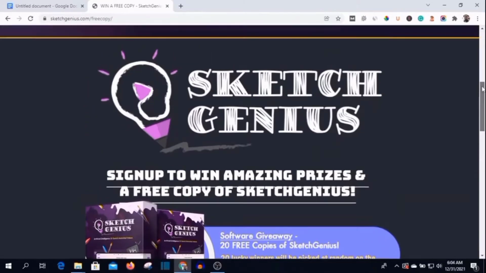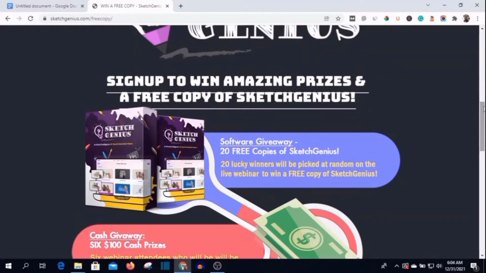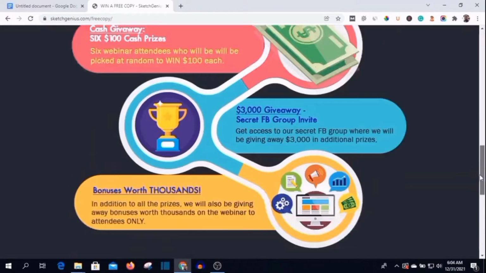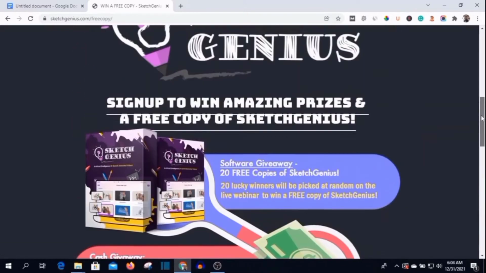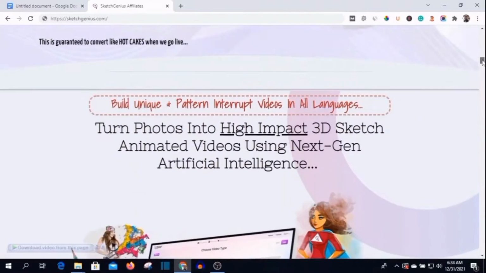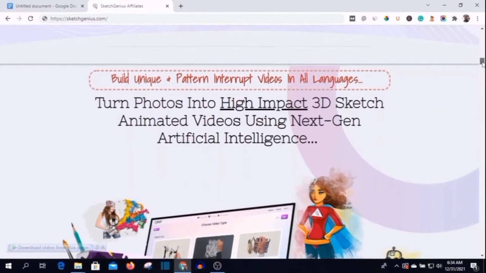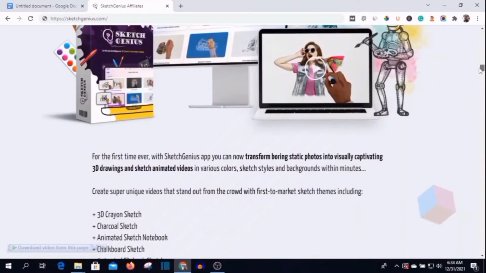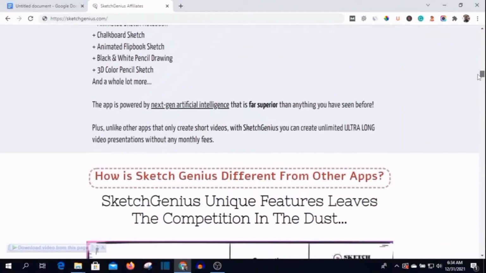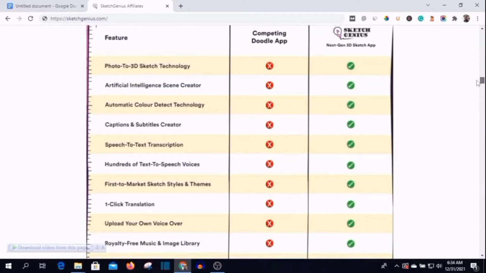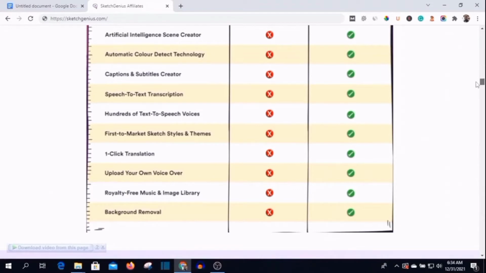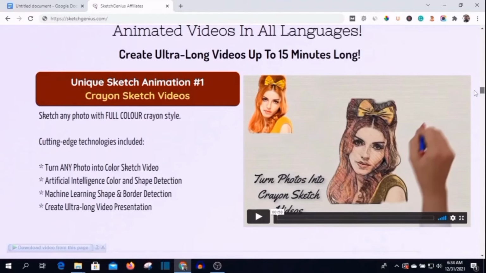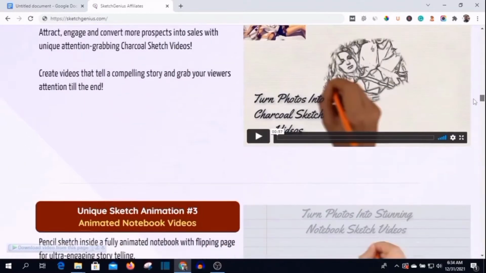In this review, I'm going to walk you through everything you need to know about Sketch Genius, including the bonuses and how you can get it at a very discounted price. Sketch Genius is an online tool that uses artificial intelligence to transform boring images into very captivating videos. They have different features: text to speech, AI, uploading an image, removing the background, and different tools you can ever think of. There are a lot of features on this app.